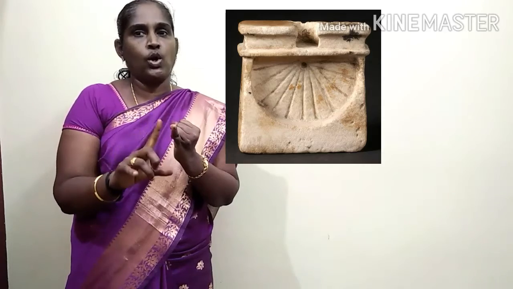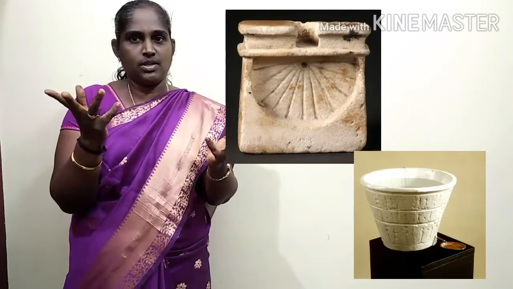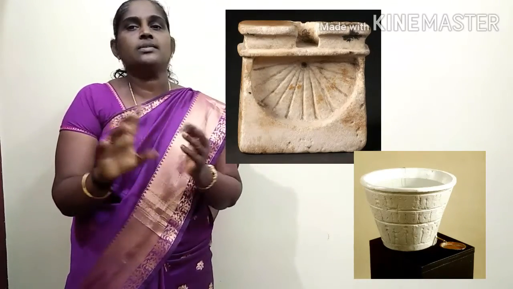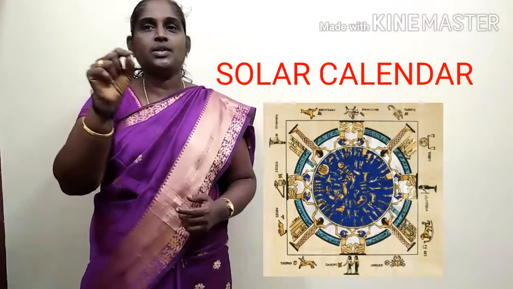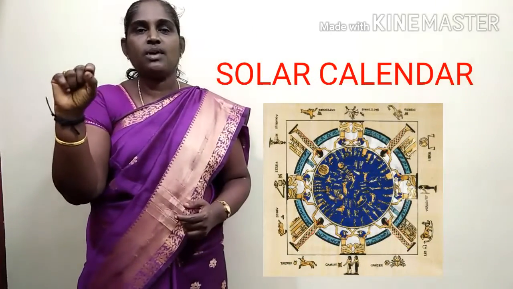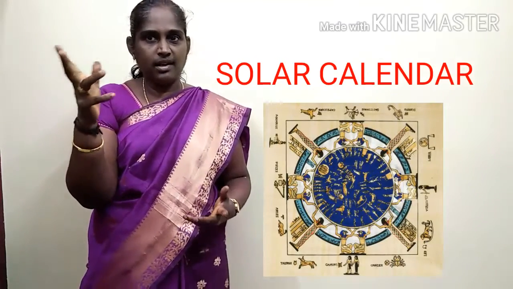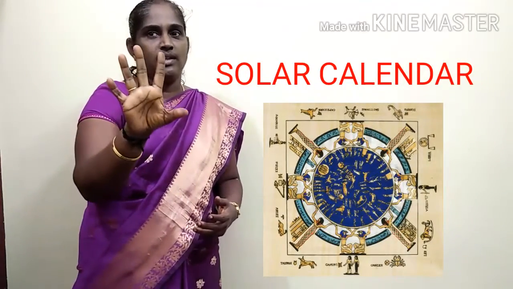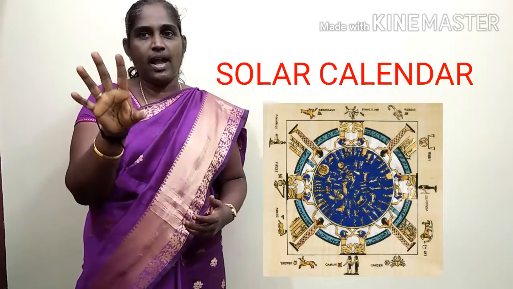Sundial, that means sun clock, water clock and glass were developed by Egyptians. They also created a solar calendar. It had 12 months and each month was only 30 days. They added 5 days to the end of the year.